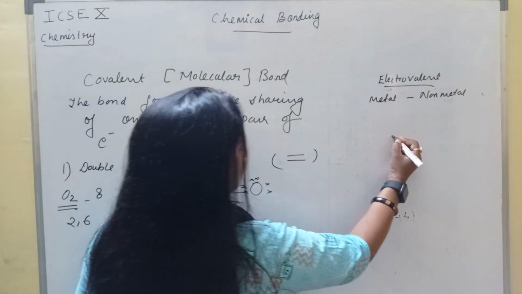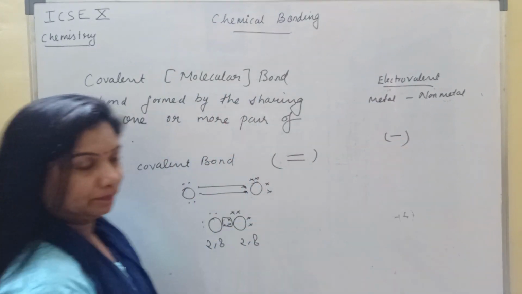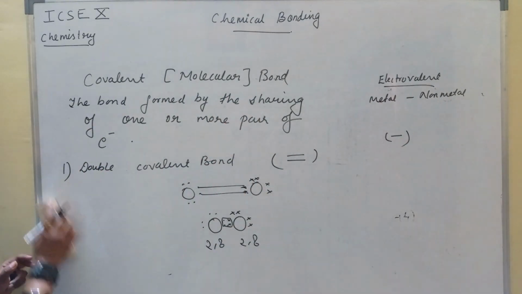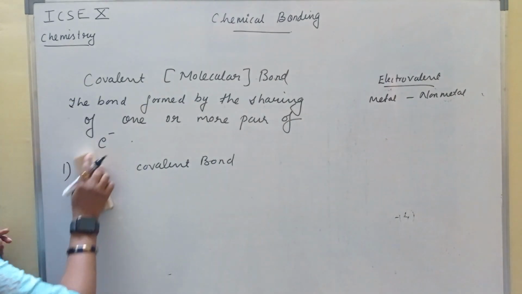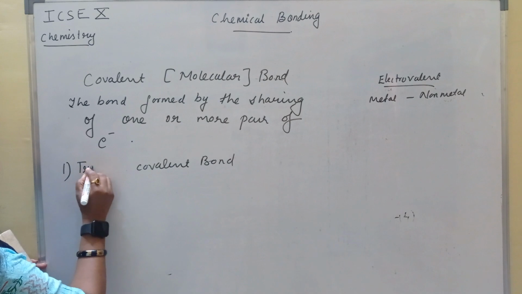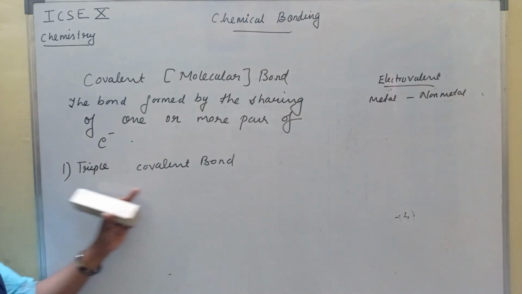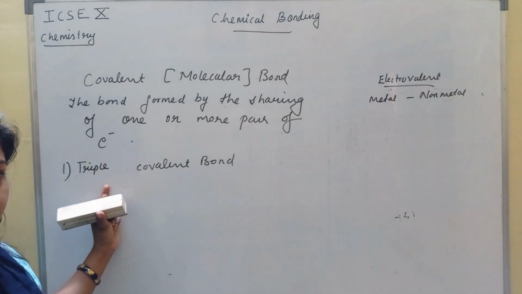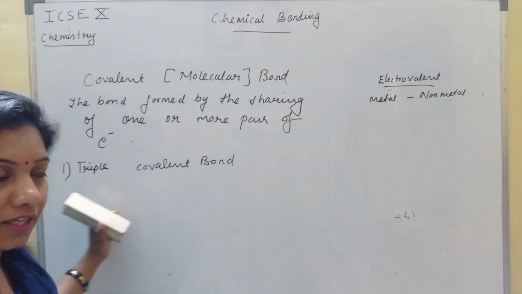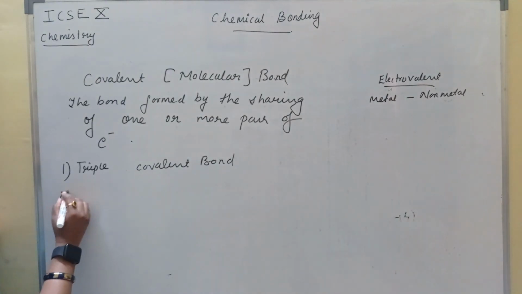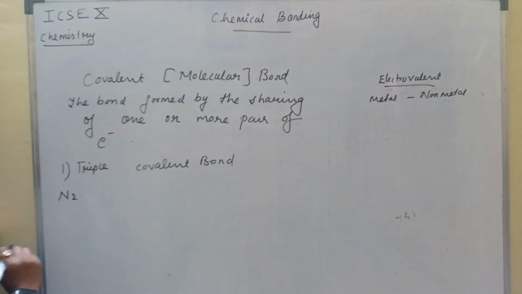Single covalent bond is represented by 1 dash. Third is triple covalent bond. From the name itself, we get an idea that here the sharing of 3 electron pair is taking place. We will take the example of nitrogen molecule.